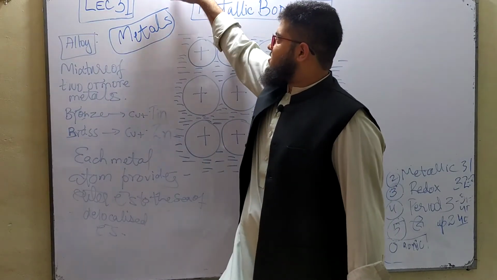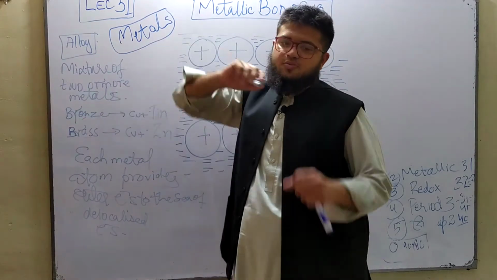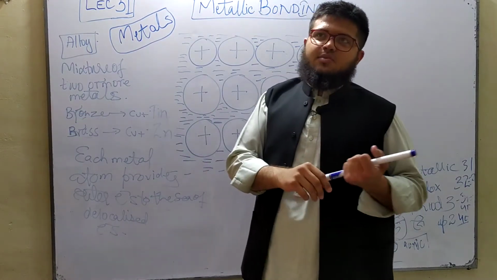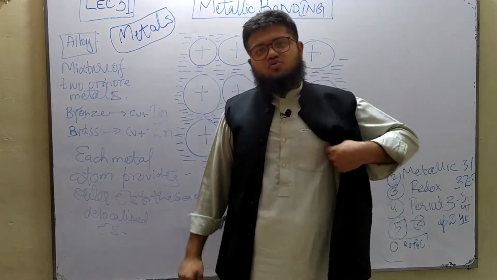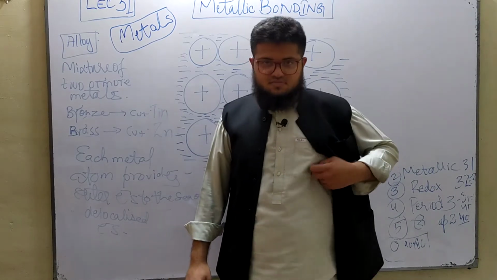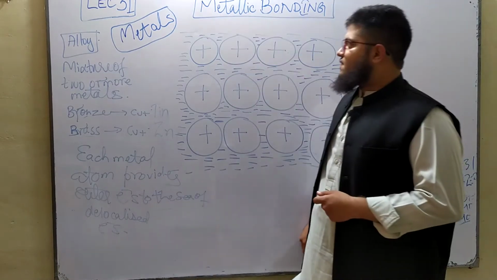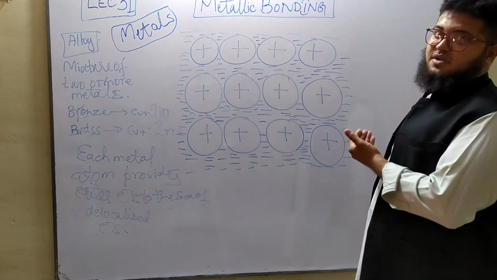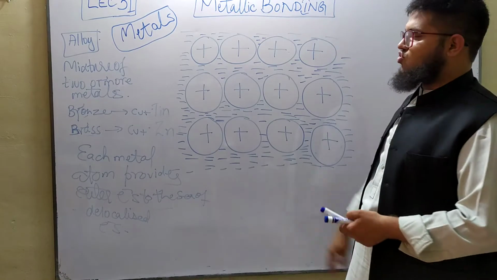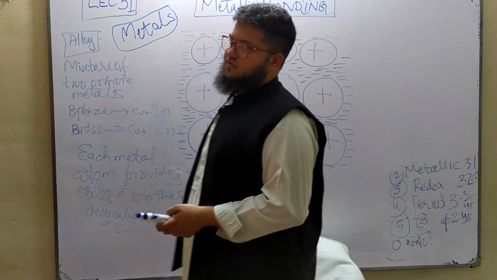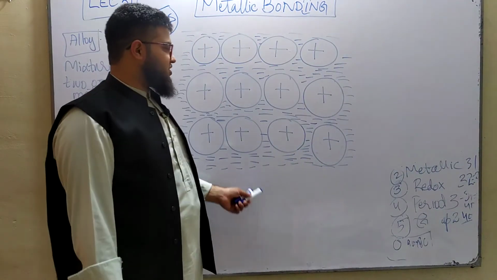What are metals? Metals are basically found in group 1, group 2, transition metals, and somewhat in group 3 as well. So basically group 13, I should rather say now, because it's A levels. Now this diagram must be familiar, right? You must have seen this in your O levels as well. What is the structure of a metal? First of all, let's look at the structure inside a metal.